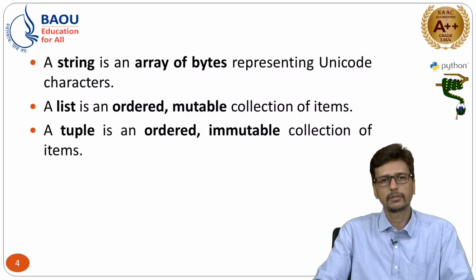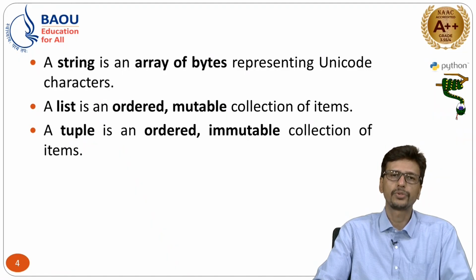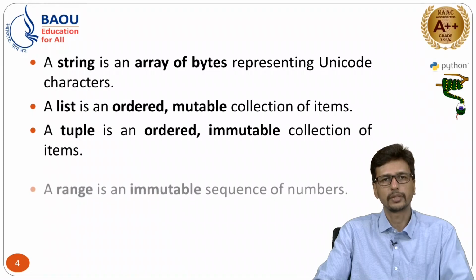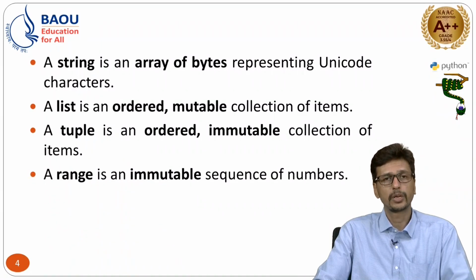If you consider the list, then list is nothing but an ordered collection of multiple items, and it is mutable. That means after creating a list, you can delete, add or modify whatever items or content are available in that particular list. Second is tuple. Tuple is also an ordered sequence, but it is immutable. Once you create the tuple, the user cannot change or modify the values inside it. Then the range is again an immutable collection, a sequence of numbers.